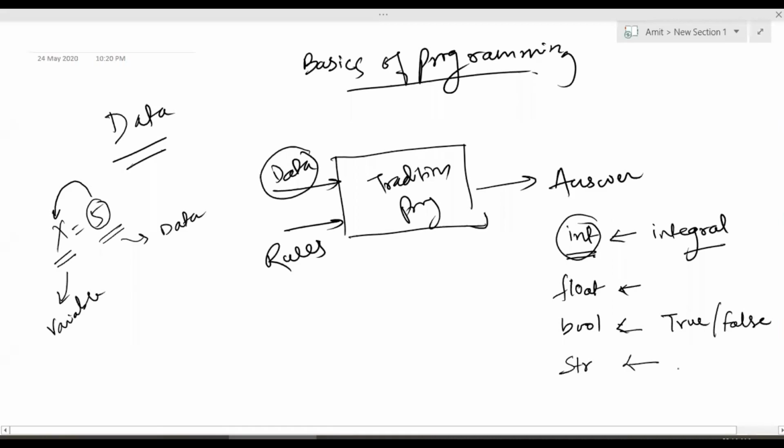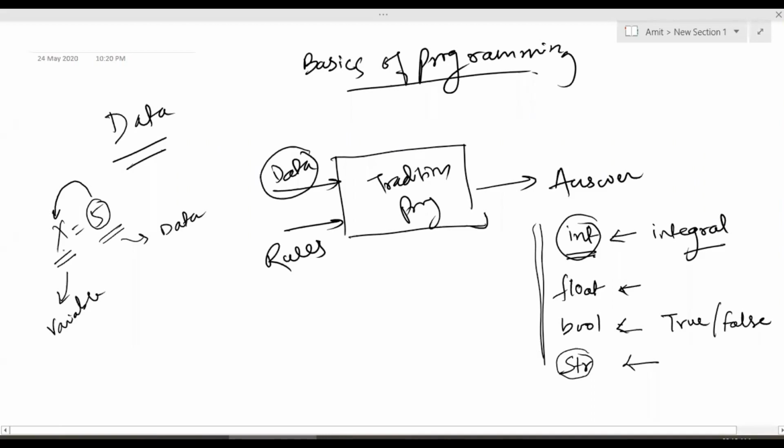These are character values, like alphanumeric. It can store numerical values, it can store characters, some special characters. So all different characters which are possible will be stored in the data type string. These are 4 basic data types with which we will be working.